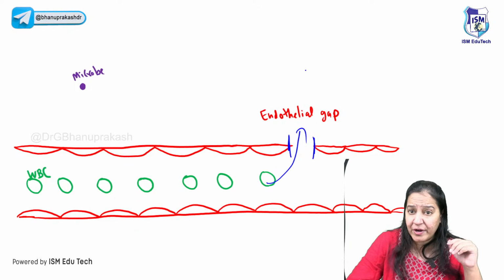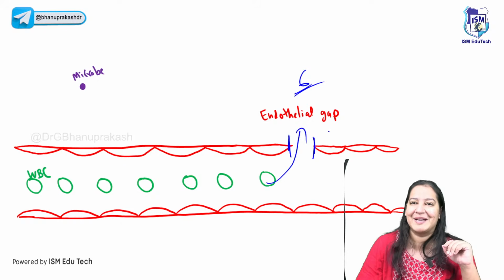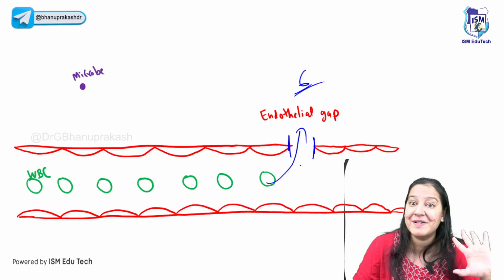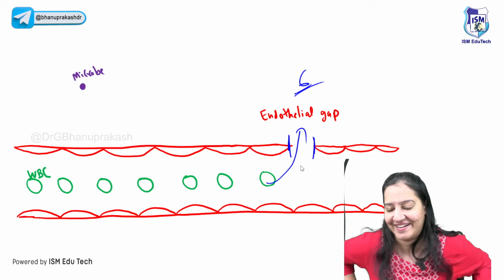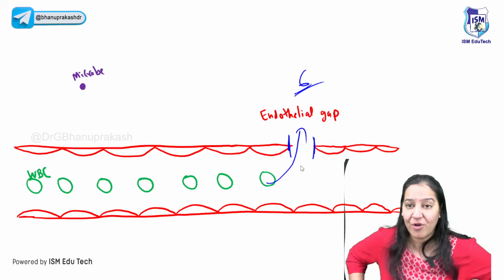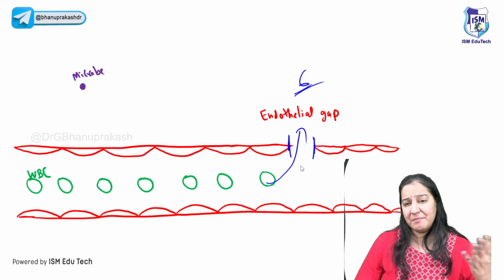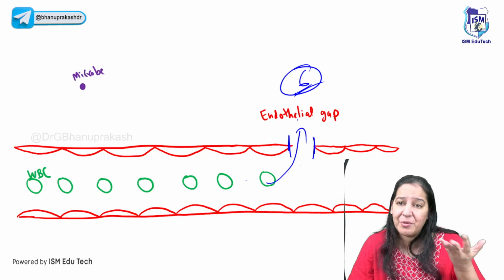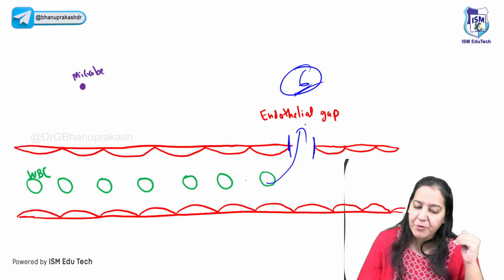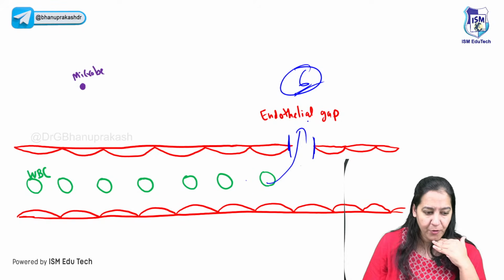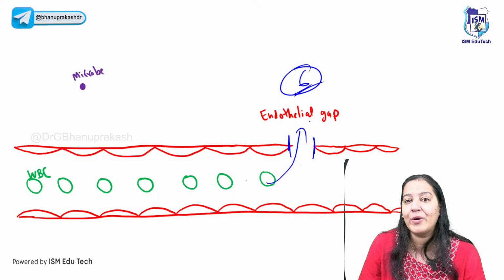You will say, ma'am, for that you require 6 steps. Yes, I require 6 steps to take this WBC out. The gap is already present. In the vascular events, we have created it. But we have not taken the WBC out yet. Now, you will say, ma'am, why do you require 6 steps to take just WBC out? What is the problem? The problem is Bernoulli's theorem of physics.